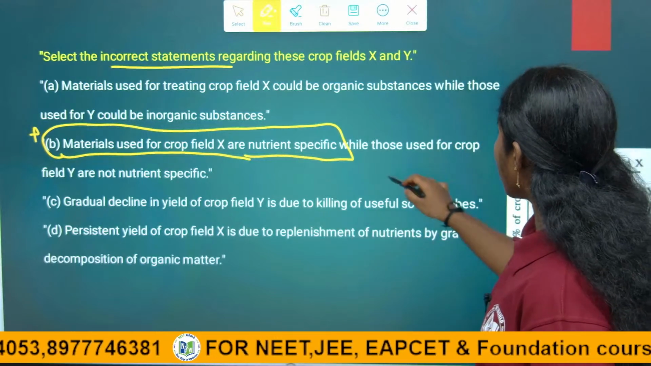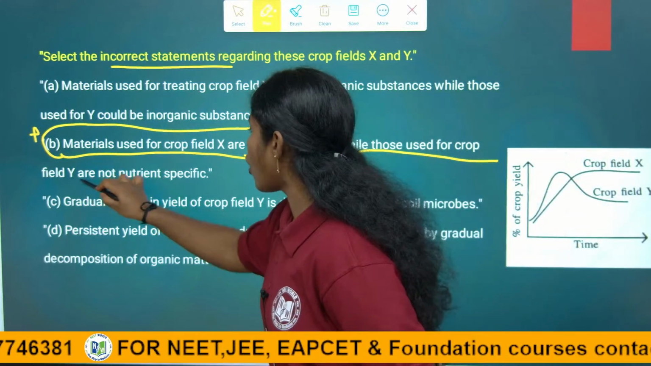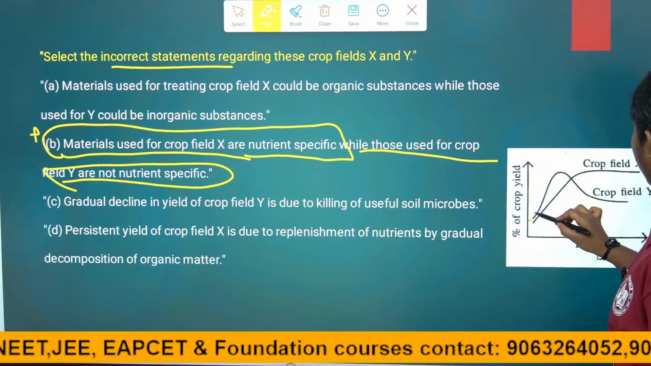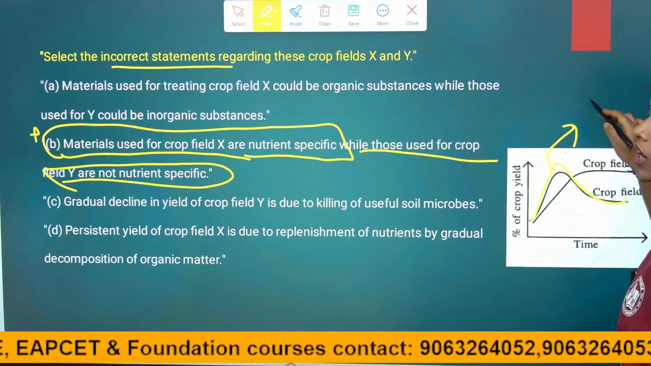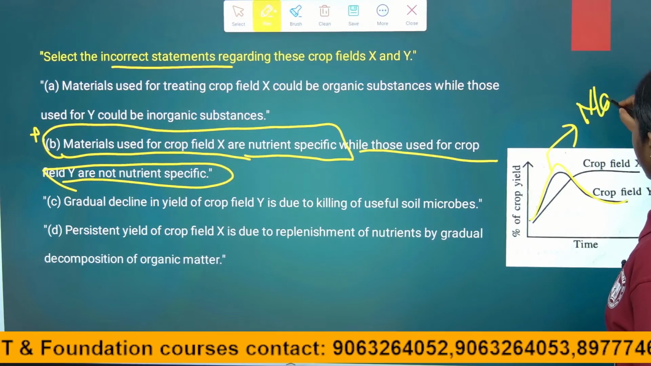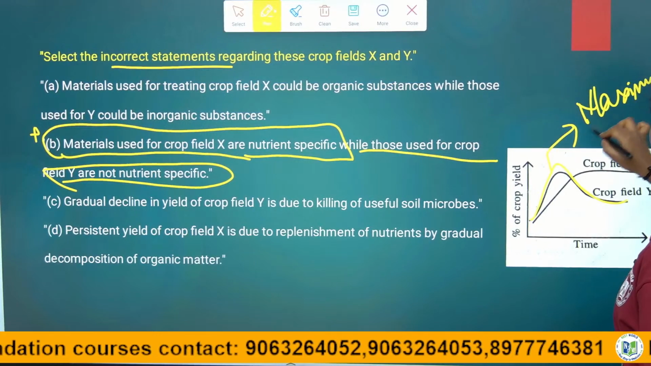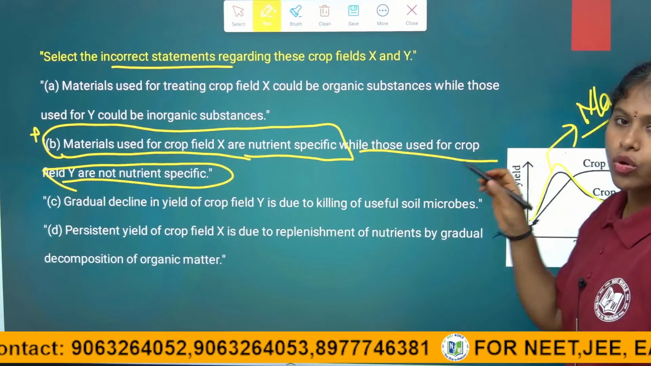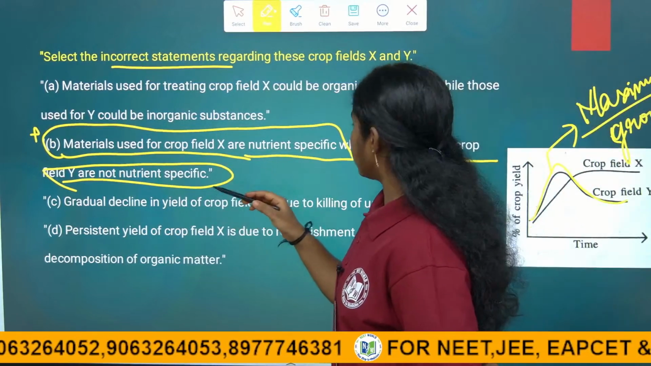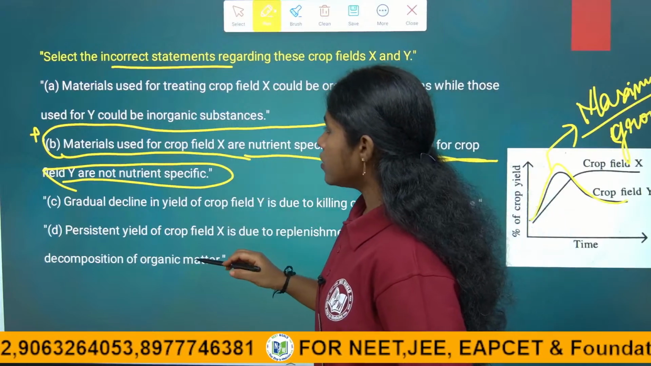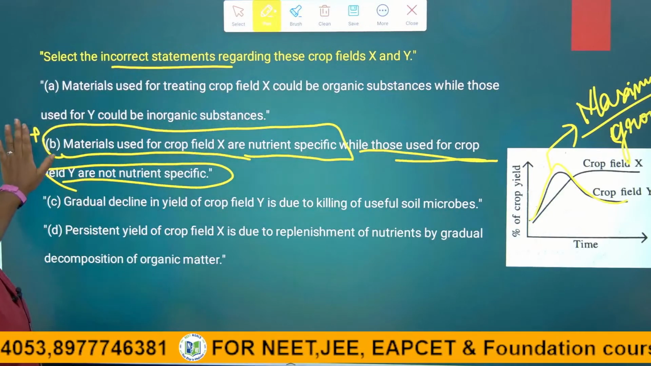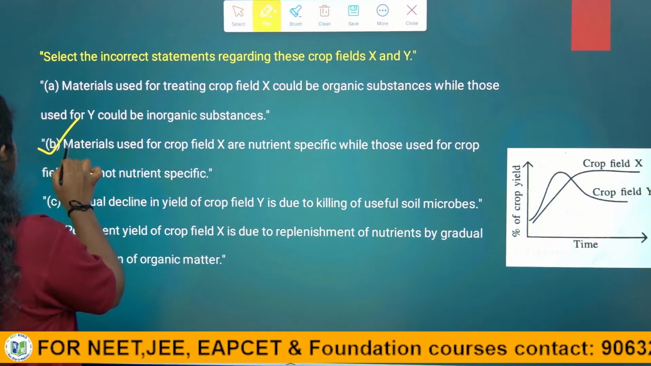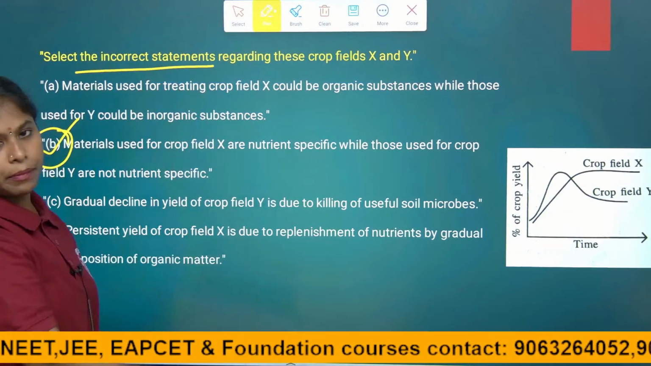Let us see another one. While those used for the crop field Y are not nutrient specific. This is also wrong answer, right? Because the Y are using the nutrient specific. That's why it has shown the maximum growth at the initial stage. Maximum growth shown at the initial stage. So, B is absolutely wrong answer. So, we can conclude this is the answer, right? Although we will see the next two options also, no problem. So, answer is C, B, because they are asking incorrect statement, right.